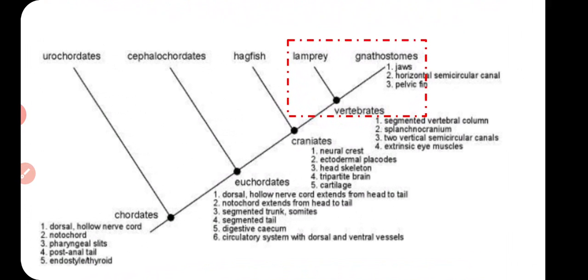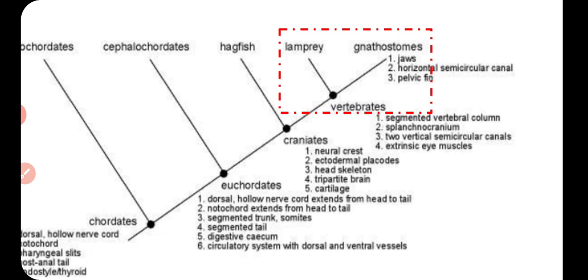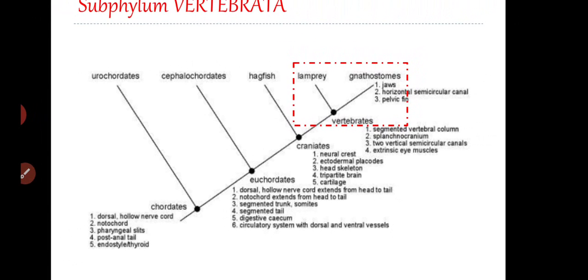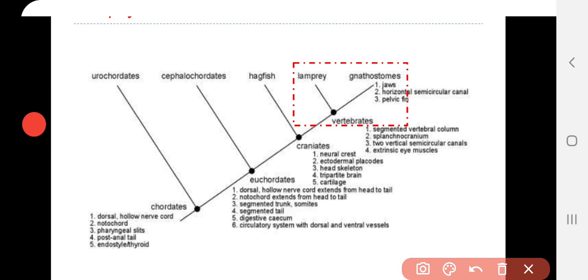We can see this is the evolutionary pathway, and we can see the chordates.